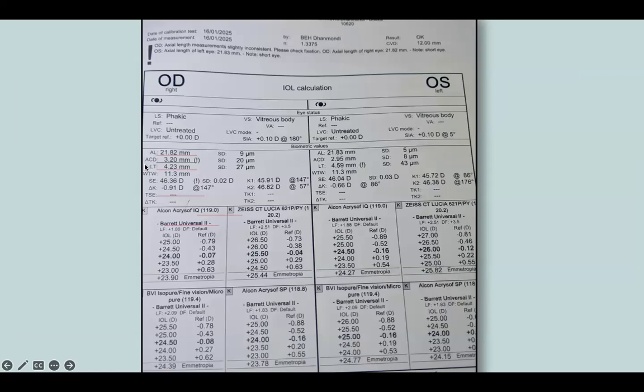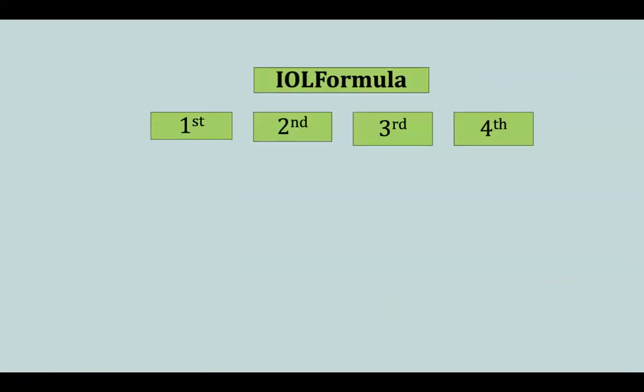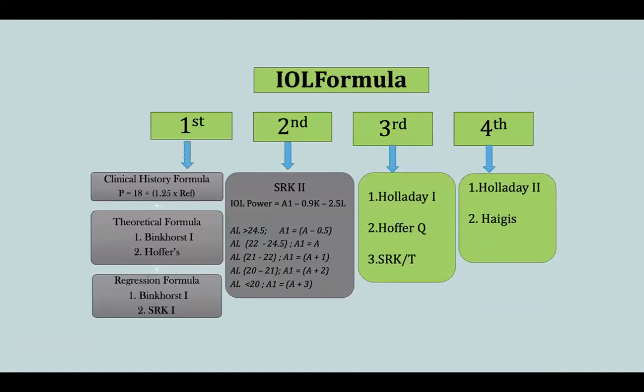That is, it also gives the white to white. And also, as I was saying, newer formulas, like the Barrett formula, are incorporated into the new optical biometers. So as I was saying, we'll be talking about formulas now. There are many formulas. The first and second generations are obsolete. The third and fourth generation, we usually work with these.